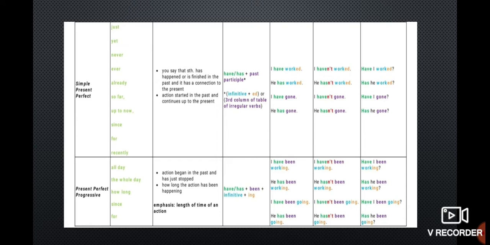One more thing to be remembered: have is used for plural subjects, has is used for singular subjects. For example, I, we, you, they and plural subjects, you write with have. Where should you use has? He, she, it or any singular subject, you write with has.